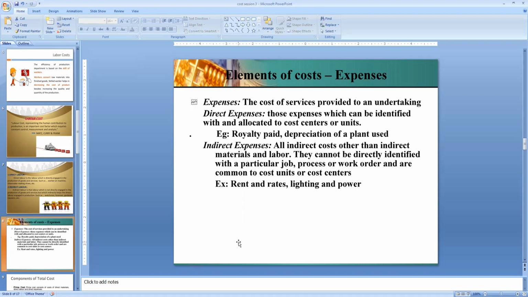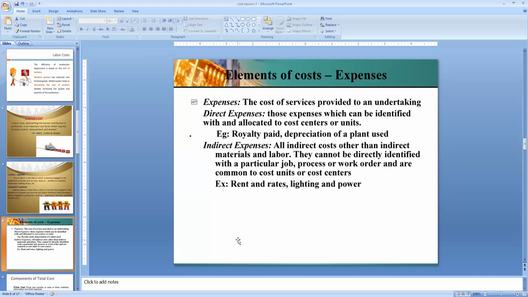Direct expenses are those expenses which are neither direct material cost nor direct wages, but are directly identifiable with a job or with a process or with a particular operation. These direct expenses can also be called chargeable expenses, or prime cost expenses, or process expenses or productive expenses.